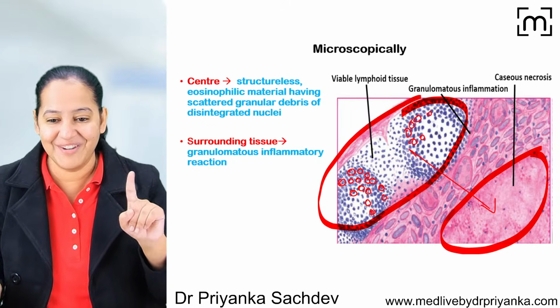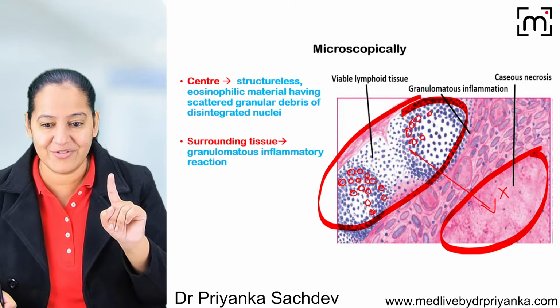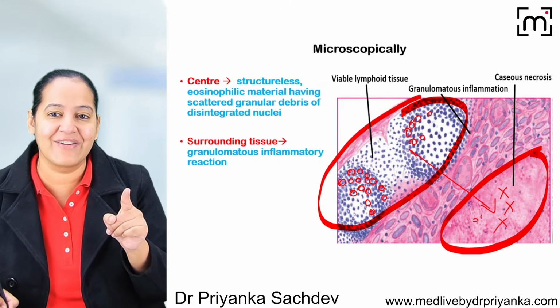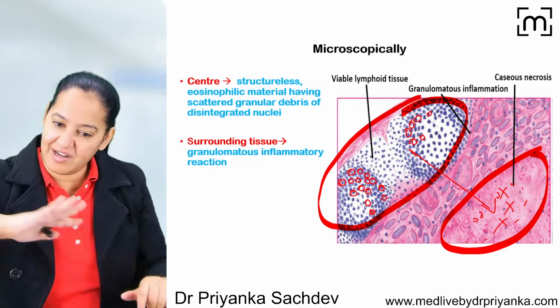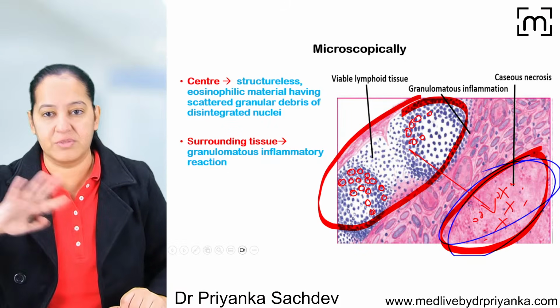What about here? Can you see even a single cell? No, I cannot see anything. No architectural detail, no cytoplasmic detail, no nuclear detail. So what can I see? I can see the granular debris. The pink-colored eosinophilic mass in the form of granular debris. The granular debris are in the form of the pink eosinophilic mass.